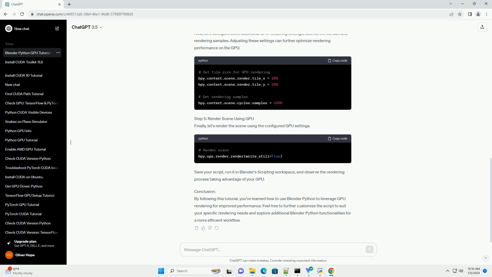Conclusion. By following this tutorial, you've learned how to use Blender Python to leverage GPU rendering for improved performance. Feel free to further customize the script to suit your specific rendering needs and explore additional Blender Python functionalities for a more efficient workflow.